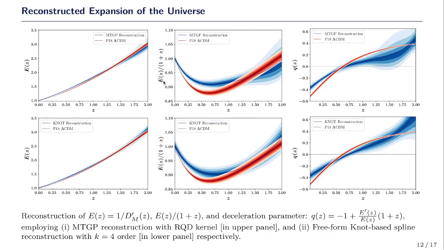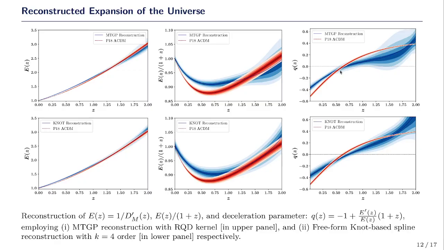When we do the plot for E(z) by 1 plus z with respect to redshift, we notice that there is a change in the slope, and here our reconstruction shows that the Planck ΛCDM has a greater dip compared to our reconstruction. Now this minimum points to the region where the universe undergoes a transition from a decelerated expansion to an accelerated expansion, and this is very consistent with what we find in the plot for the deceleration parameter.